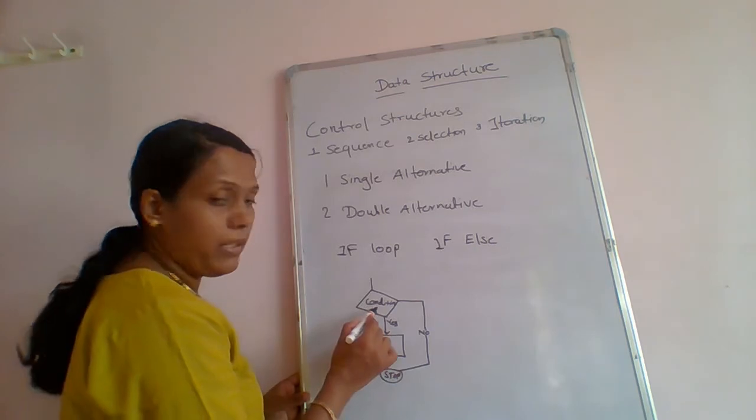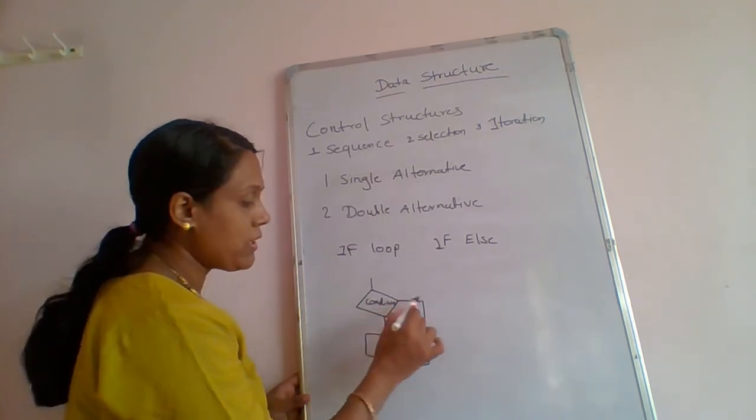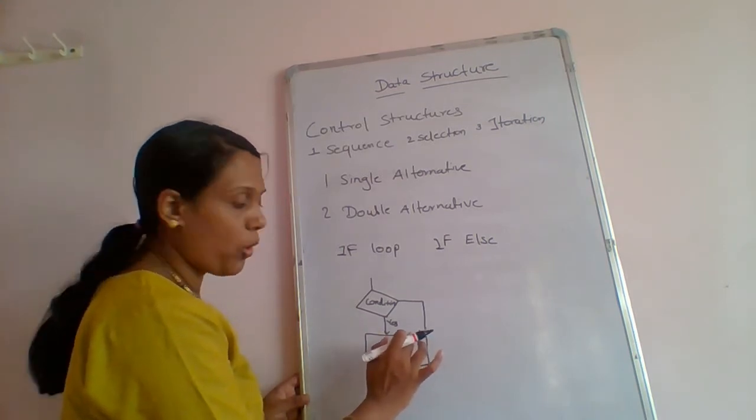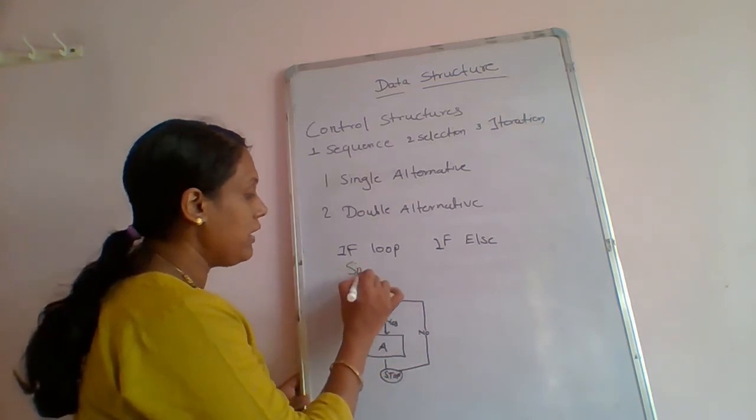It means if the condition is true, it will execute this module. If the condition is false, we are not giving another module for that. That is another option, so it will directly stop the program. It is called a single alternative.